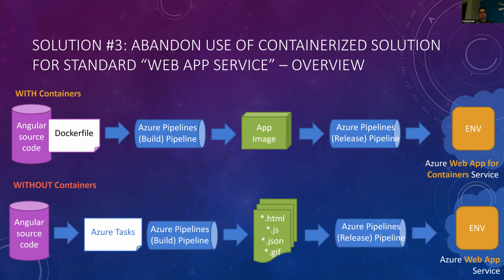But if we eliminate that containerization step, we could instead just set up the build pipeline within Azure to use its tasks. We could run through those Azure tasks and use them to simply run commands like npm install and then ng build. We could certainly make this work. Instead of creating a container image, we would just produce our set of web files ready to go into some web server environment through our release pipeline. So that was an option as well.